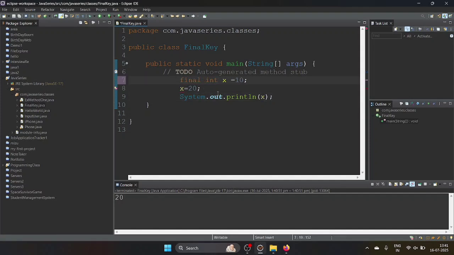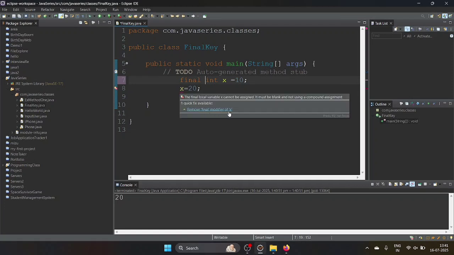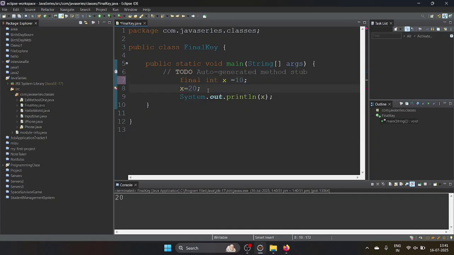Final is the keyword we are giving in front of x, while you are initializing the value. See here, you are getting an error while you are changing the value of x. Remove the final modifier of x. You can't change the value of x because it is acting as a constant.